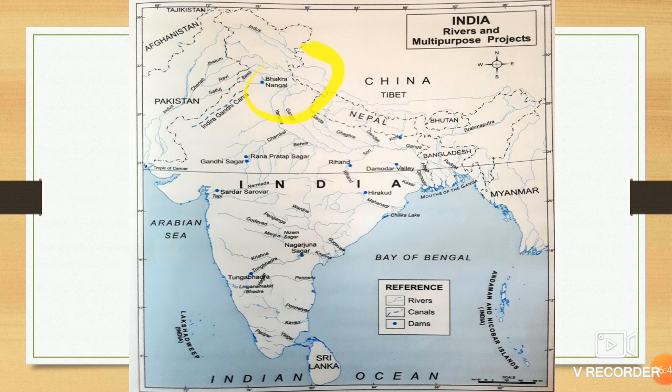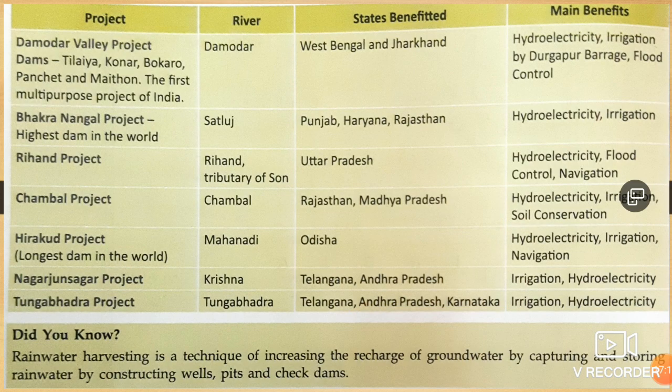So Bhakra Nangal project on river Satluj, Damodar Valley on river Damodar, Rihand on river Rihand, Nagarjuna Sagar on river Krishna, Hirakud on river Mahanadi, Tungabhadra on river Tungabhadra, Sardar Sarovar on the river Narmada, and Rana Pratap and Gandhi Sagar on the river Chambal. These are the multi-purpose projects and their river names.